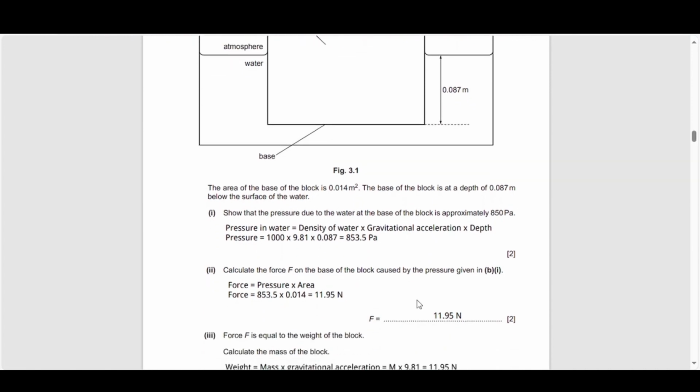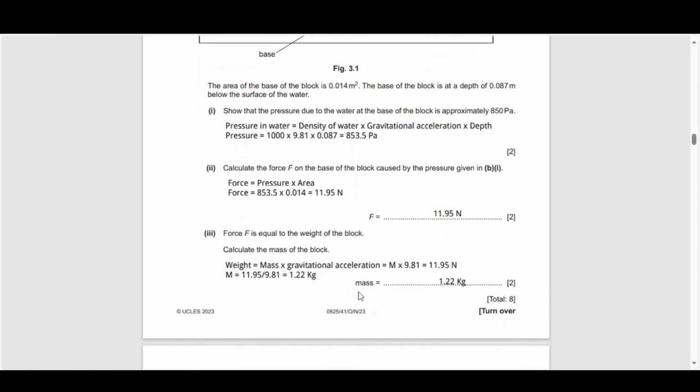The second question asks you to calculate the force on the base of the block caused by the pressure given in B1. So you know that that's a pressure value, and you have to think about, okay, what equation relates pressure and force? That's force is equal to pressure multiplied by area. You are given the area of the base of the block to be 0.014 meters squared. So if you multiply the pressure by that area, it will give you a force of around 12 newtons. So that is the force on the base of the block caused by the pressure due to the water.